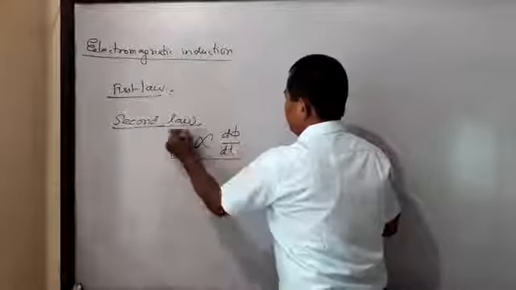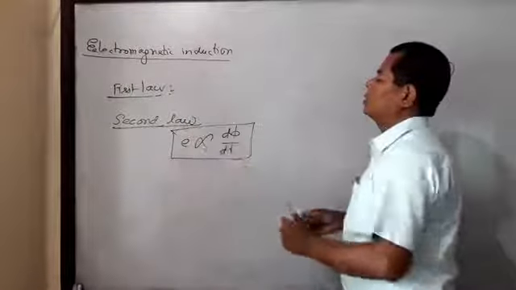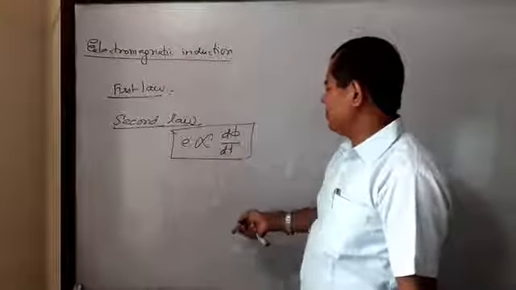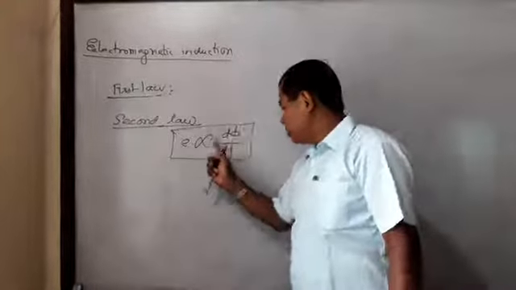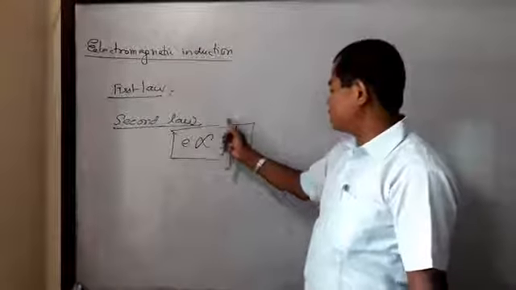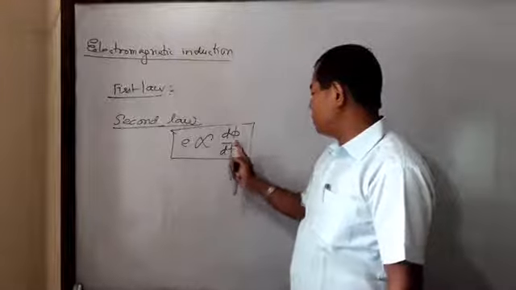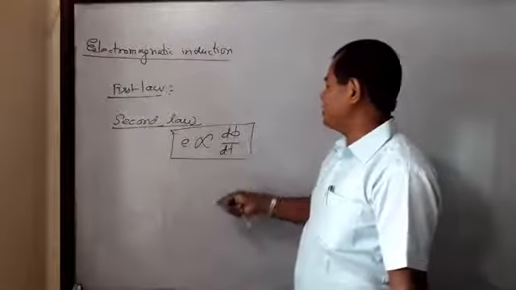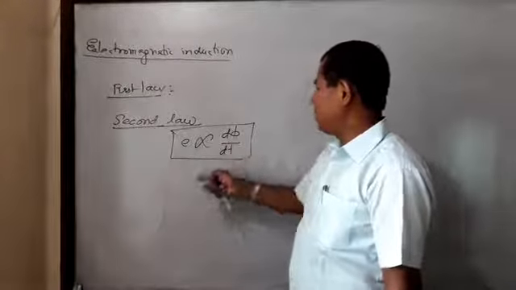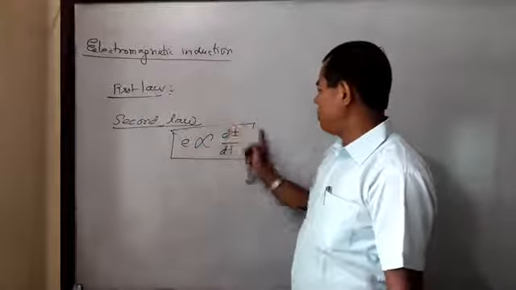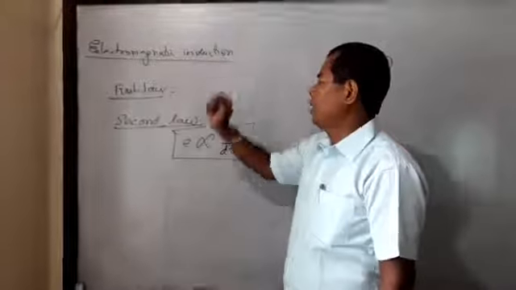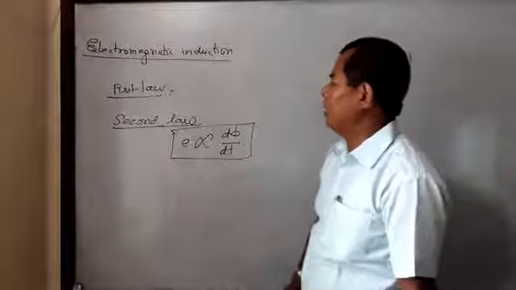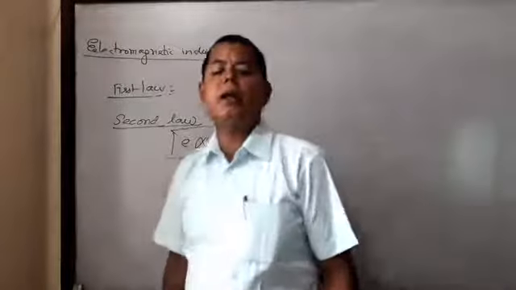The induced EMF is directly proportional to the rate of change of magnetic flux. It means that with an increase in the rate of change of magnetic flux, the induced EMF also increases, and vice versa. A large value of dφ/dt gives a large induced EMF, and a small value of dφ/dt gives a small induced EMF. Which law is this? Second law. And these are the 2 laws of electromagnetic induction.